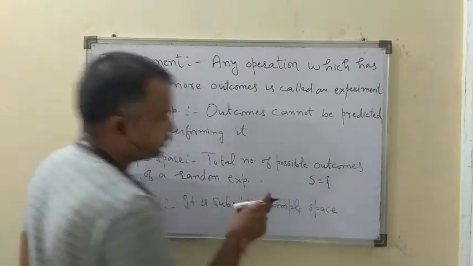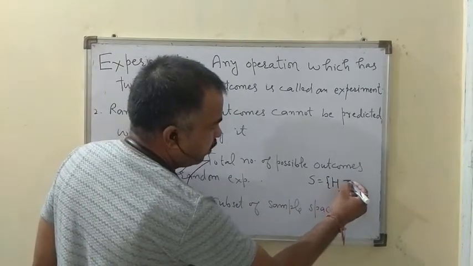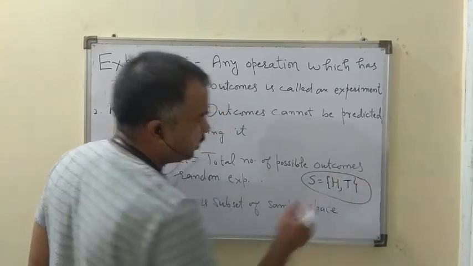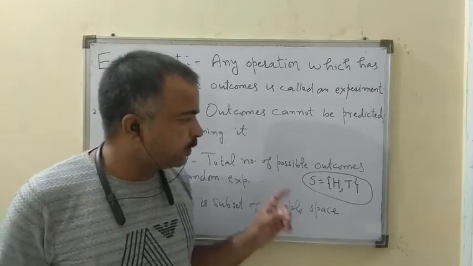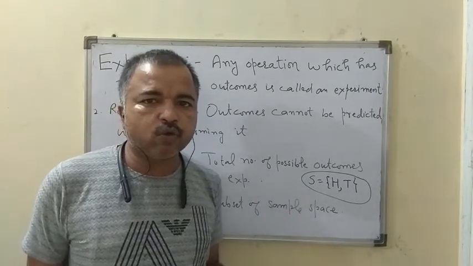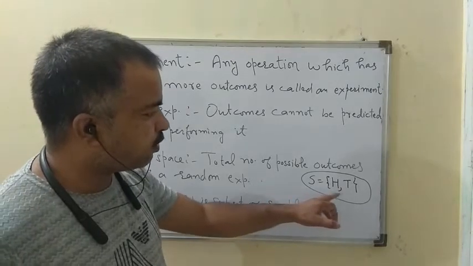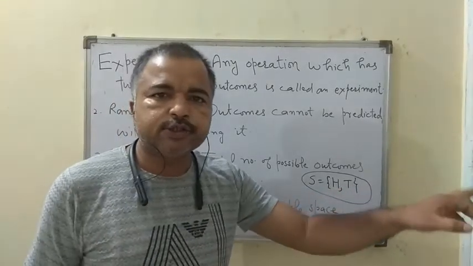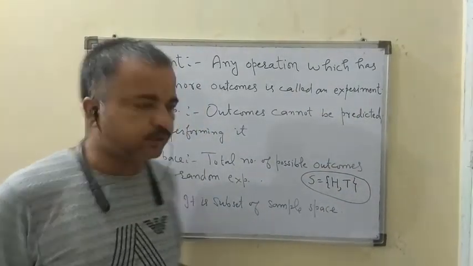Sample space is denoted by S. Either head may come or tail may come, so this is the sample space for the tossing of a coin. Similarly, if we throw a dice, then the sample space S equals 1, 2, 3, 4, 5, 6. Similarly for the other cases also.